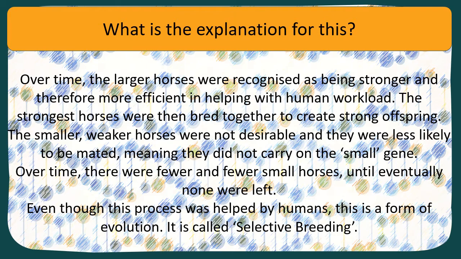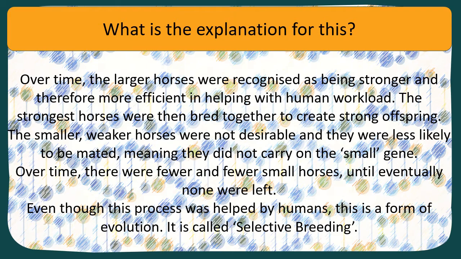So if a process like evolution is created through human interaction, and humans have kind of led it down that path, it's called selective breeding, and that's very much responsible for how you get so many different breeds of dogs now.